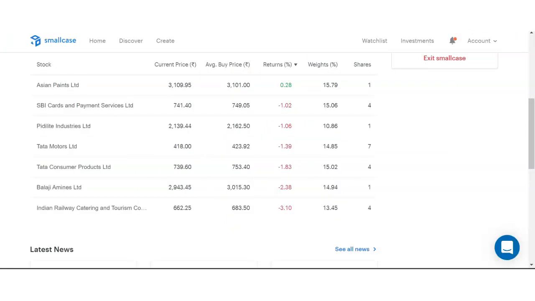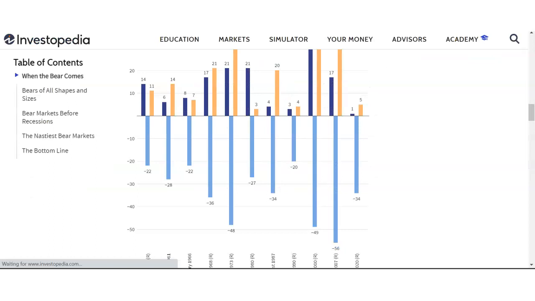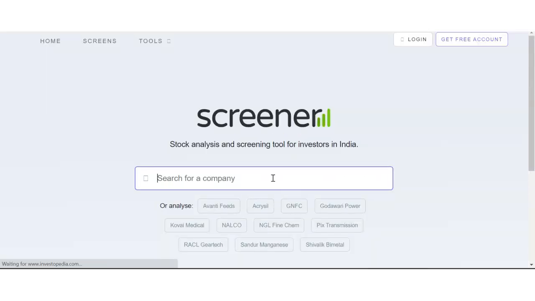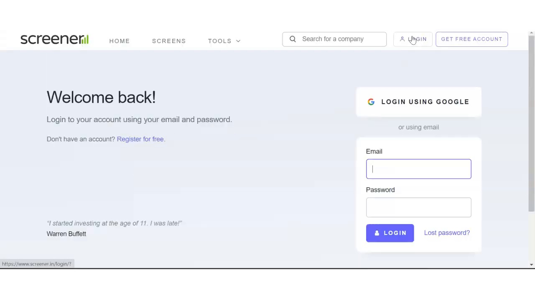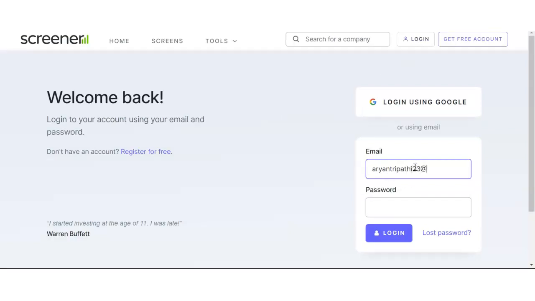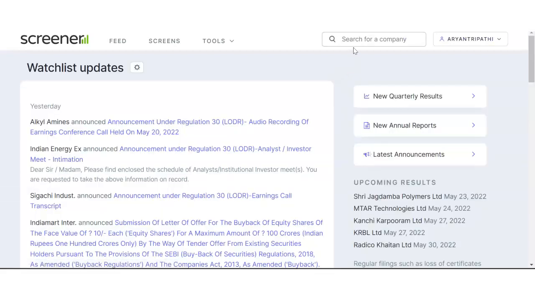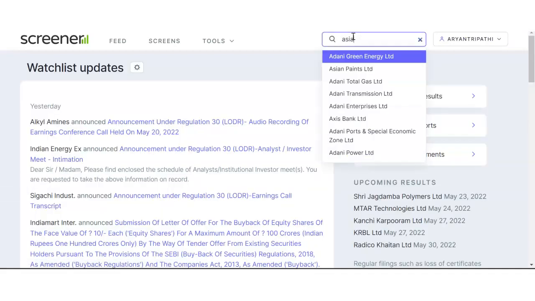First is Asian Paints. My internet is really slow, I just hate it. Okay, I'll log in with my email ID. You can see my email ID, hopefully the password will be blocked. So I'll log into Screener and we'll look for Asian Paints.